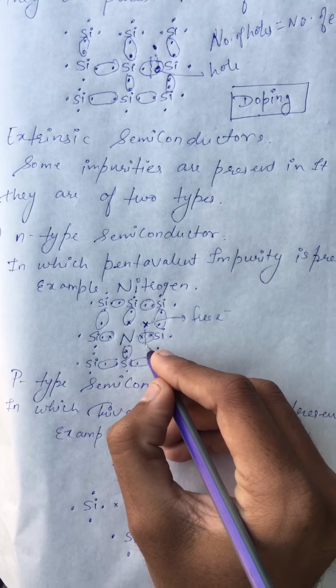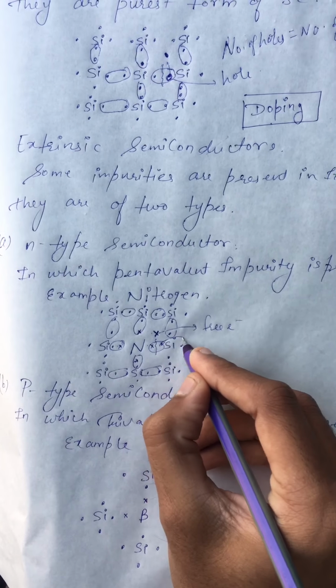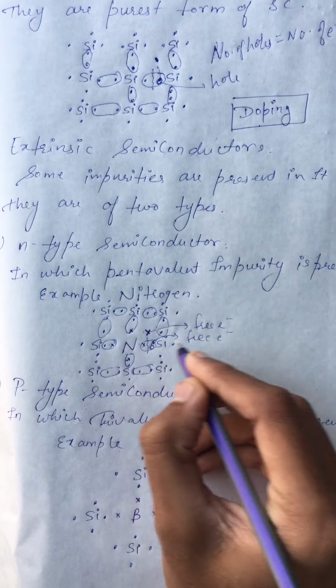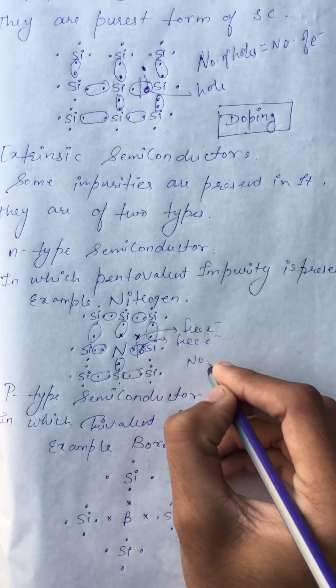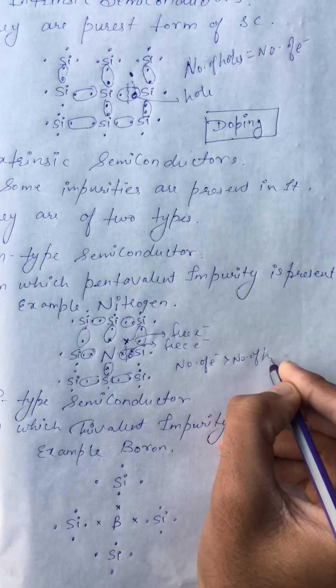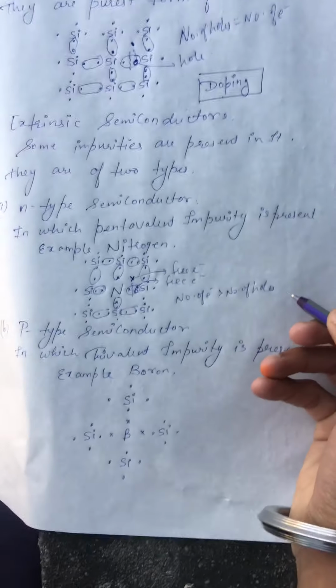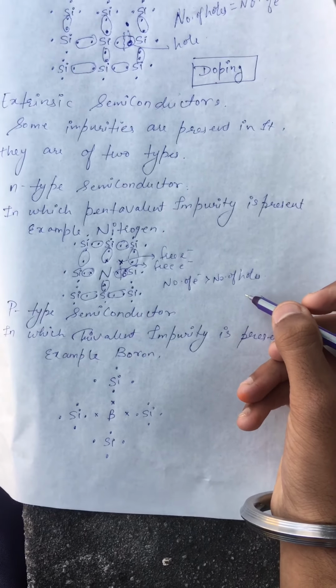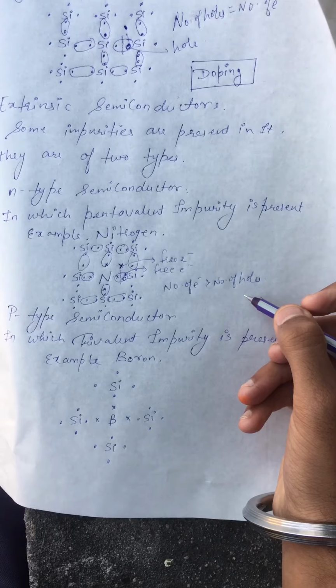Similar to the previous case, this bond will break and one electron will jump, meaning there are now 2 free electrons and one hole. So in this case, the number of electrons will be greater than the number of holes. The major charge carriers in this case will be electrons. In an n-type semiconductor the major charge carriers are electrons.